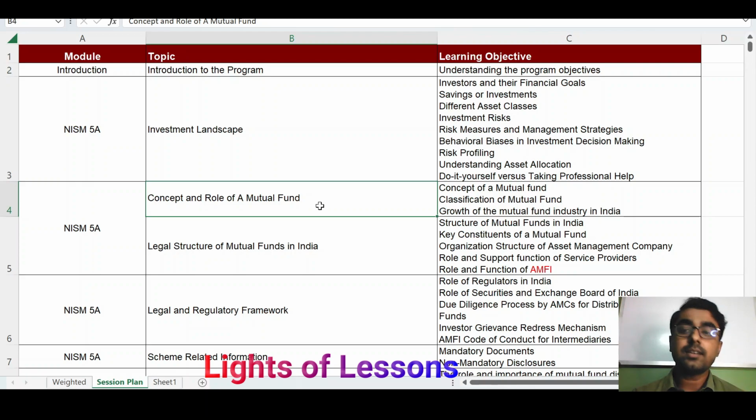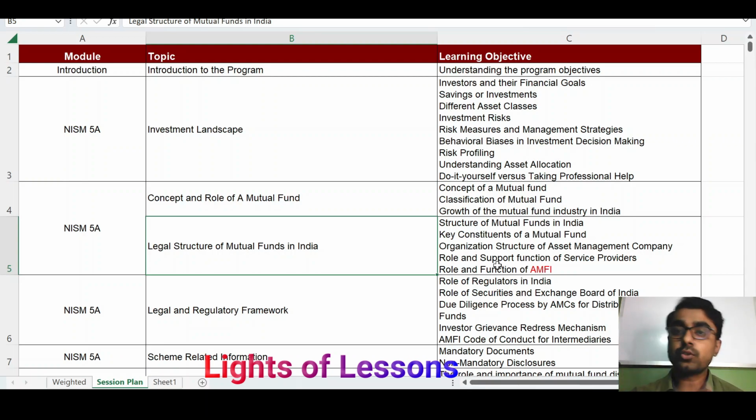Next is the legal structure of the mutual fund in India. In this chapter you will learn about the mutual fund industry and the mutual fund company, because a mutual fund company is not a single company; it is basically the asset management company, and that AMC is associated with the trustee and the sponsor, and other entities also.